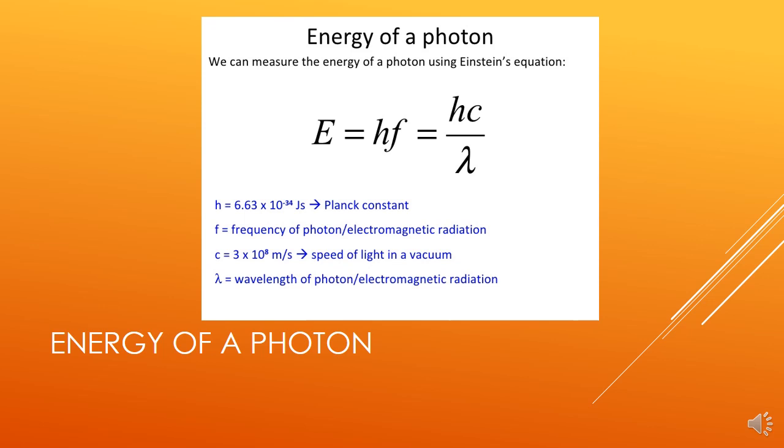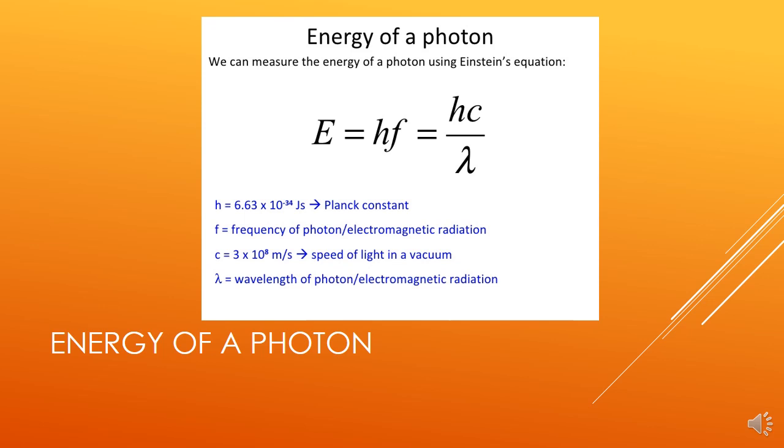That's the number for h. The 10 to the negative 34 means this is a really, really small number, meaning that the energy of one photon is going to be a very small number. F is the frequency of the photon, which is the frequency of electromagnetic radiation. C is the speed of light in a vacuum, 3 times 10 to the 8th meters per second. And lambda is the wavelength of the photon.